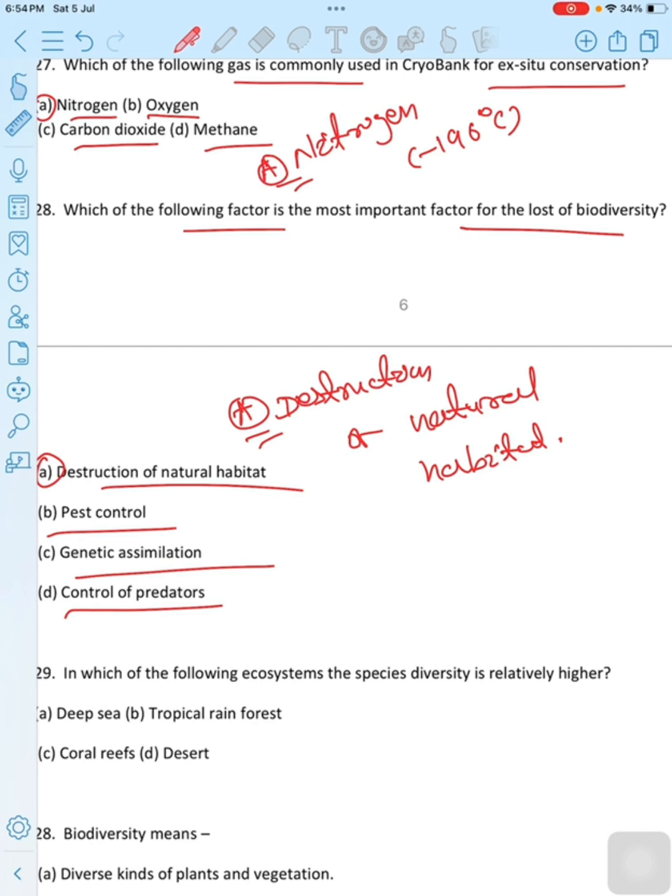Destruction of natural habitat is the most important factor for the loss of biodiversity. Habitat loss poses the greatest threat to species. The wild forests, swamps, plains, lakes and other habitats continue to disappear as they are harvested for human consumption and cleared to make way for agriculture, housing, roads, pipelines and the other hallmarks of industrial development. And the correct option is option A.